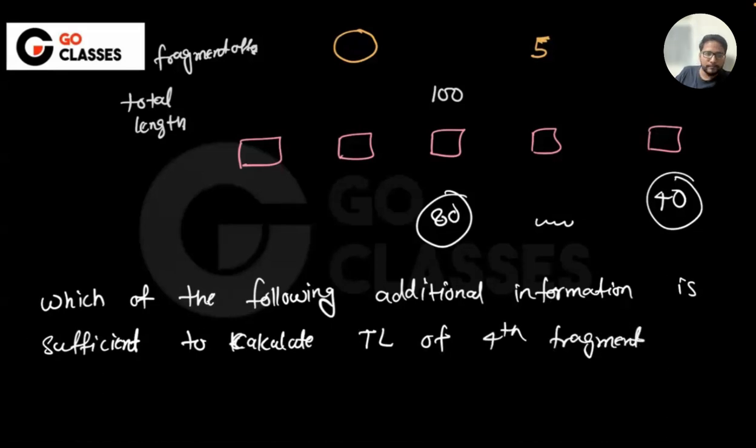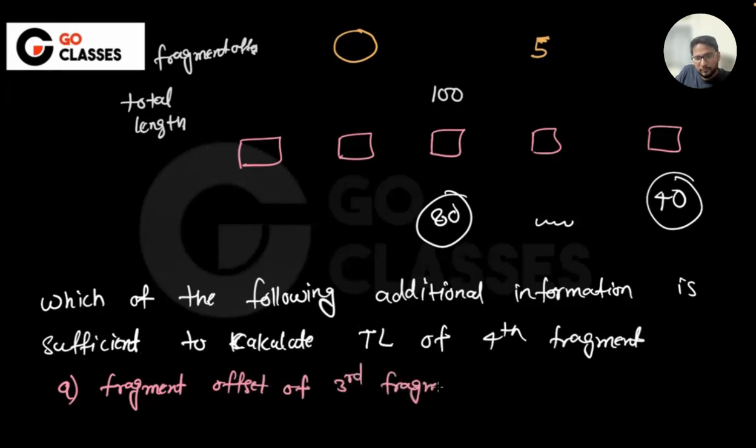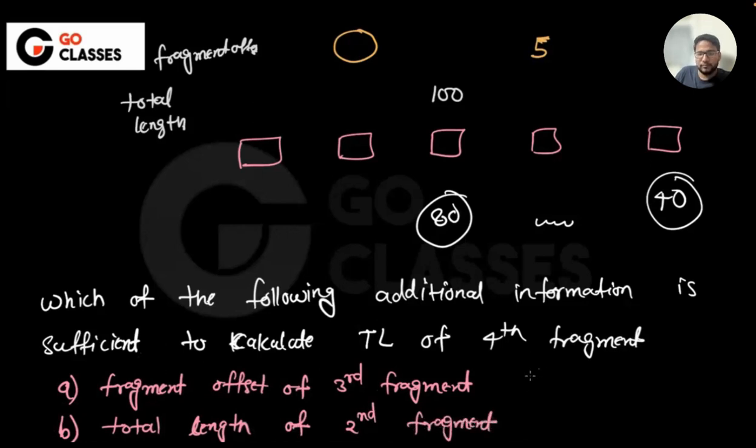One option is fragment offset of third fragment. Option B is total length of second fragment. Option C is, so they want the total length here, right?